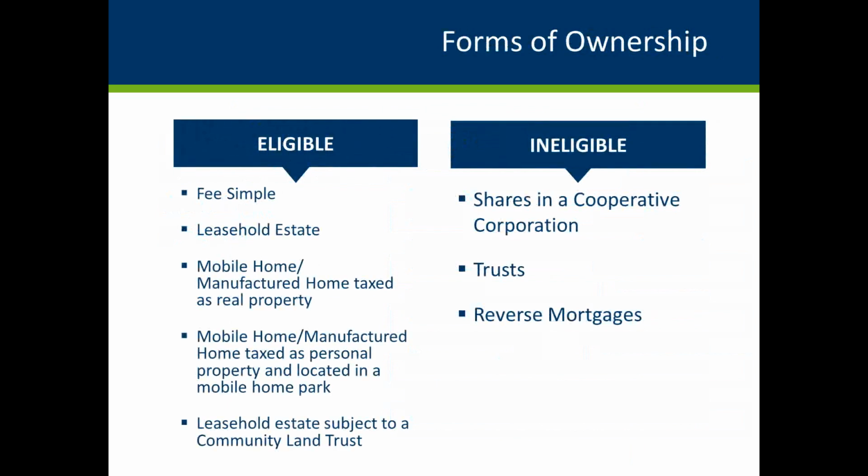There are several eligible and ineligible forms of ownership for this program. Eligible types of ownership include fee simple, leasehold estate, mobile home or manufactured home taxed as real property, mobile home or manufactured home taxed as personal property and located in a mobile home park, and a leasehold estate subject to a community land trust. Ineligible types of ownership include shares in a cooperative, trusts, and reverse mortgages.